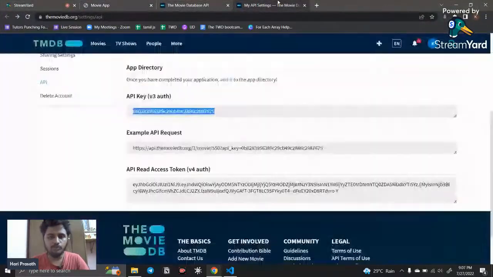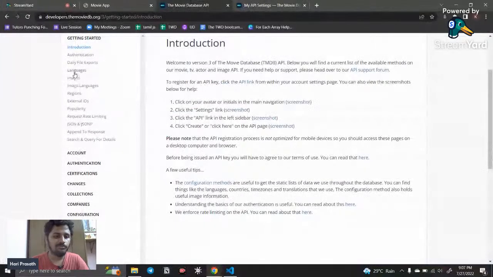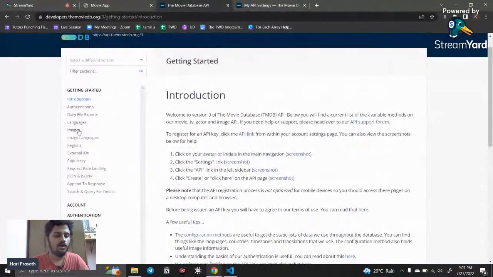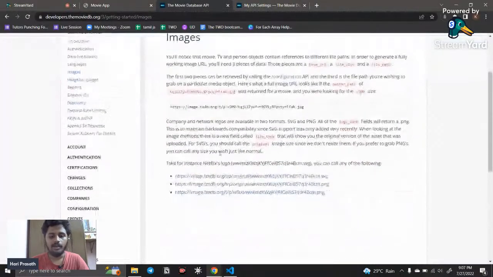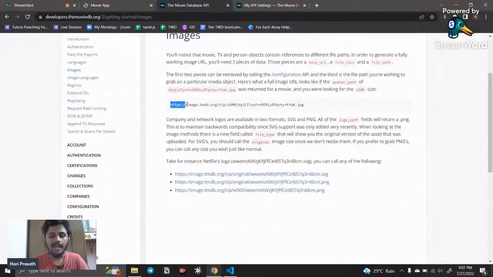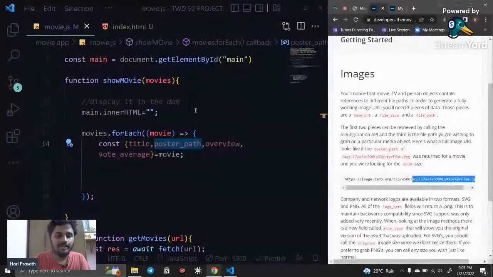If you want to use that image path, you need to add some functionality. If you go to the general documents, there is an image there. Here you can see how to use the image, http.image.db. This is the actual one, and till here you need to use it fixed. After that, this is going to change according to the looping items we are looping through. Before this, everything is going to be constant, so that is why I created a variable.